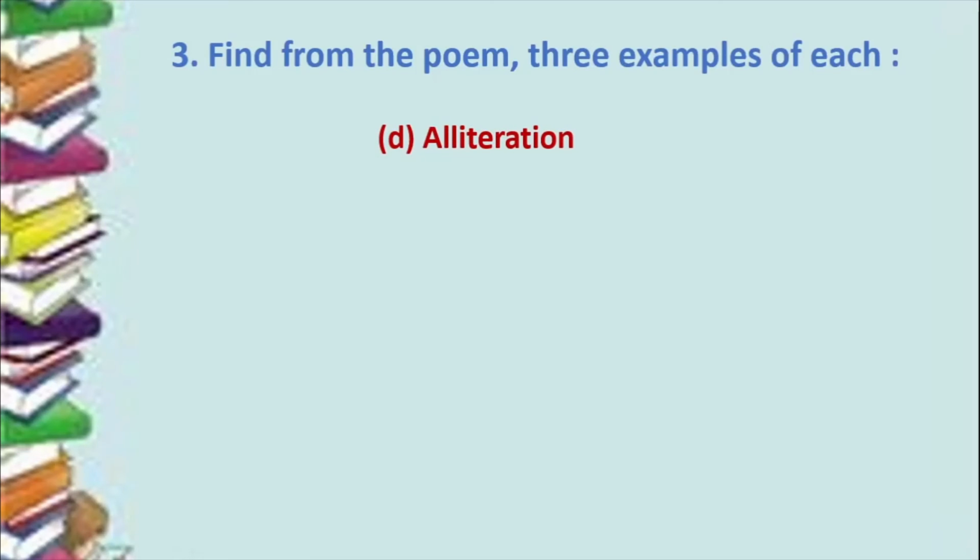that is alliteration. Now what is alliteration? When the sounds, that is the consonant sounds at the beginning of the words are repeated in a line, it is called as alliteration. Alright, so let us pick up some examples of alliteration now here.